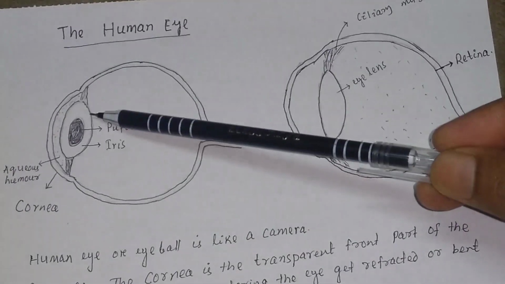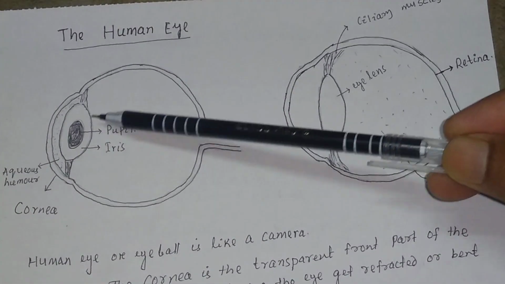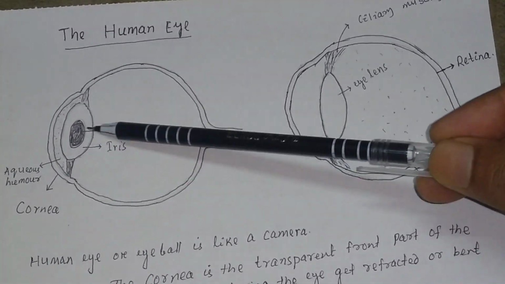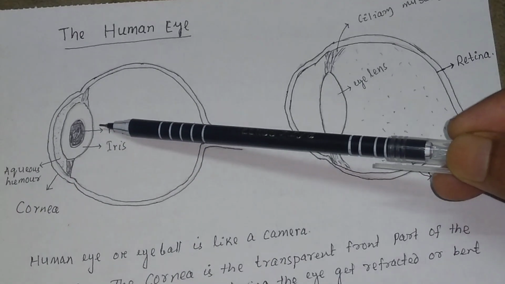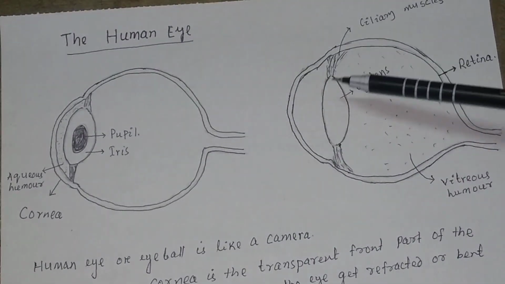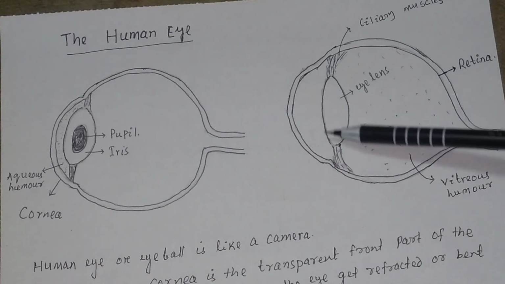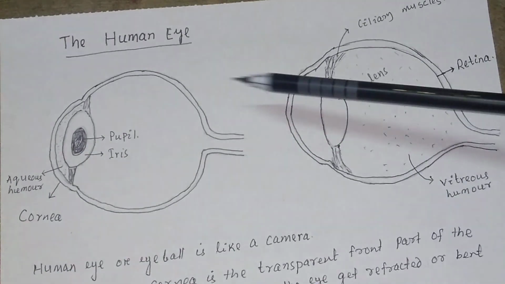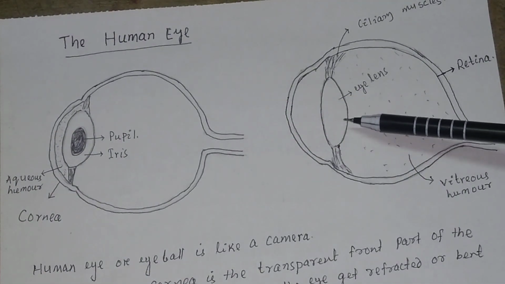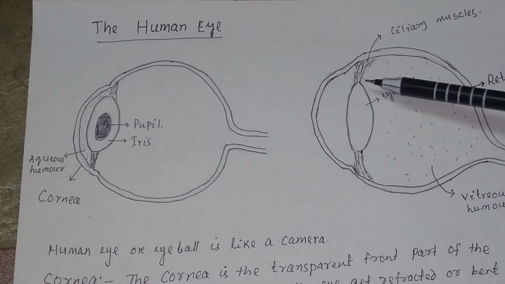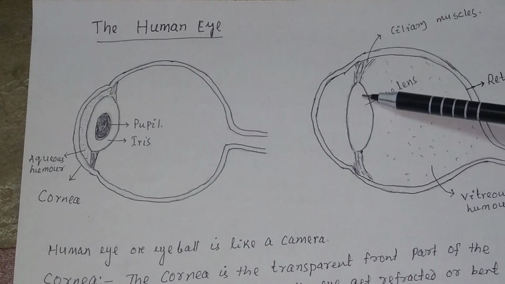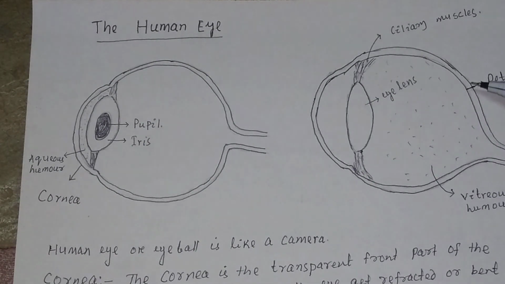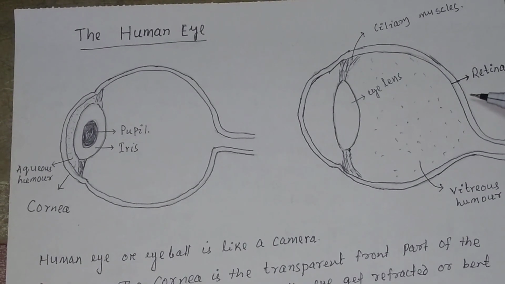You can see here, just behind the iris and pupil, this is your eye lens. Light coming from the pupil enters through the eye lens. The eye lens is a convex lens, and light passing through it is made to focus on the retina. Finally, an inverted image will be formed on the retina.